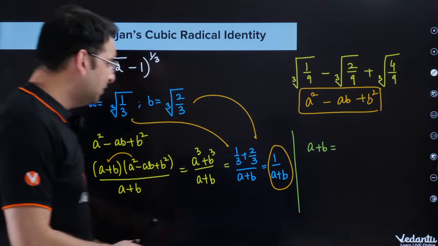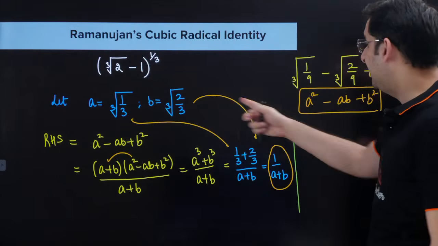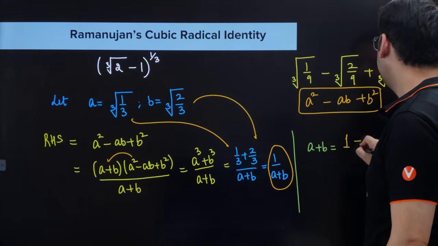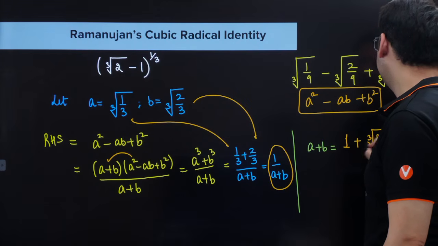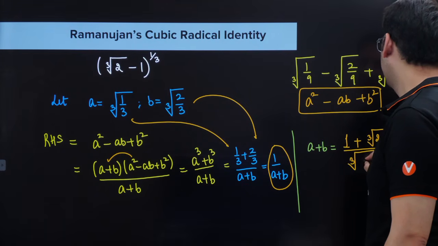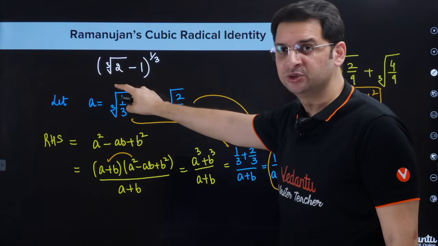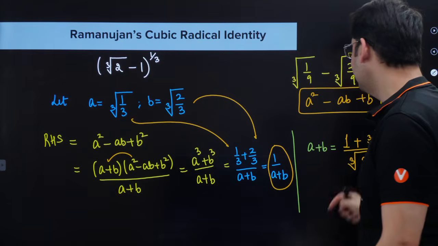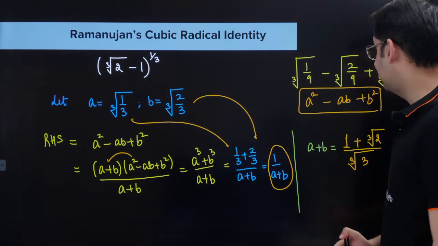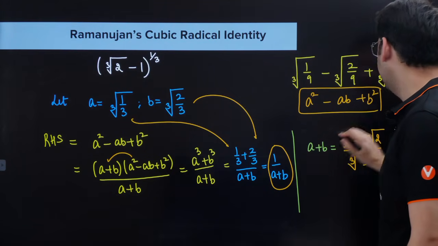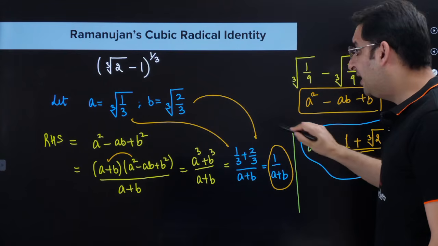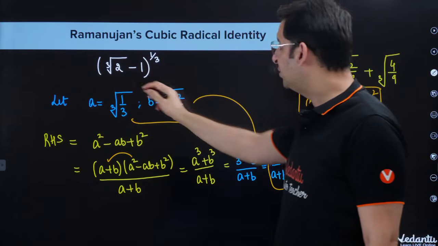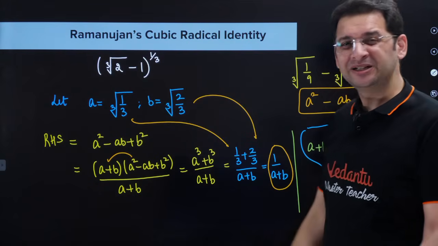What is A plus B? So A plus B, if I try to find separately, again this will be 1 plus cube root of 2 divided by cube root of 3. Okay, so we can split these terms. This is 1 upon cube root of 3, this is cube root of 2 upon cube root of 3. So I can always take the LCM, so cube root of 3 and 1 plus cube root of 2. So A plus B is this little expression. So RHS is 1 upon A plus B, which is this, and LHS of course is this.